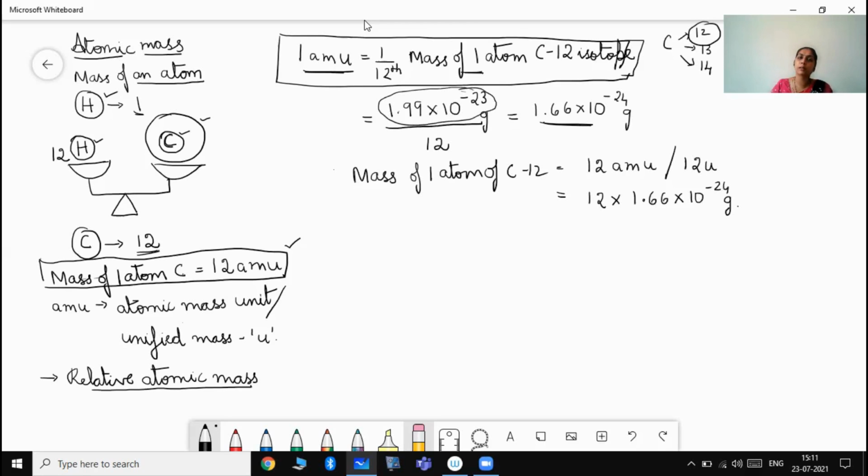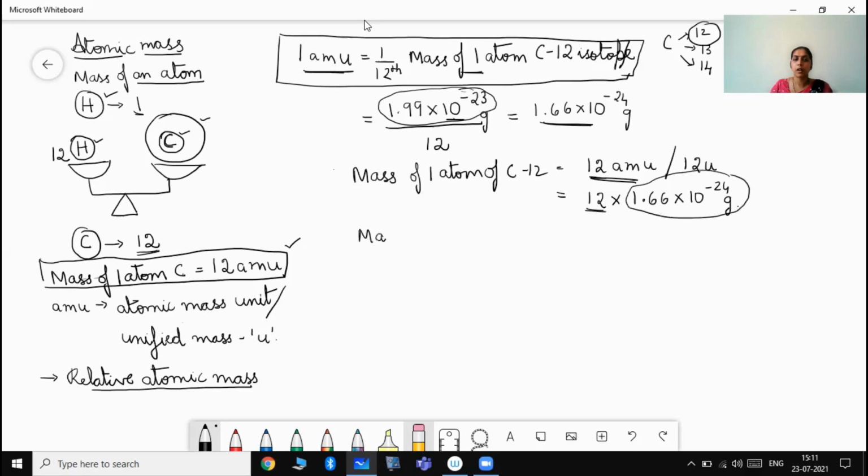Then why not use this particular value only? Why are we representing it in terms of 12 AMU? That is because for calculation and for memorizing, this value of 10 to the power of minus 23 will be a little tougher when compared to a whole number. So for convenience purposes, we consider this particular value as AMU and express it in terms of a whole number value.